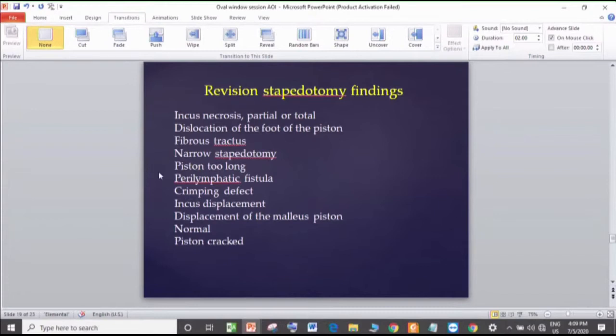At the upper end you can find incus necrosis, maybe partial, total, because a fixed piston below can keep on hitting the incus and lead to necrosis. A loose crimp can keep on hitting and give incus necrosis. There is incus dislocation, a dislocation of the piston from the footplate also. There are a lot of fibrosis, fibrous tracts, narrow oval window area, piston long, so many problems listed here. Out of them, the most problematic ones are when there is a lot of fibrosis in the oval window area and the piston is going through that.